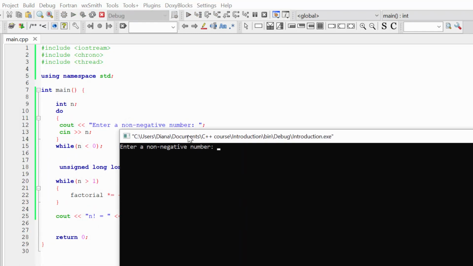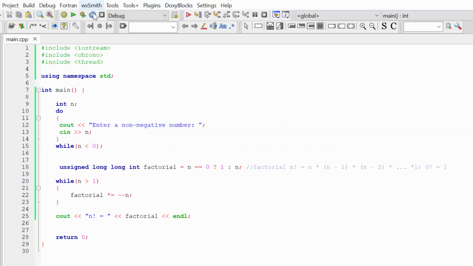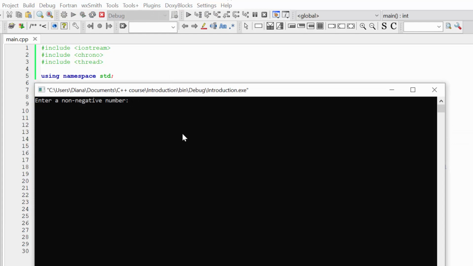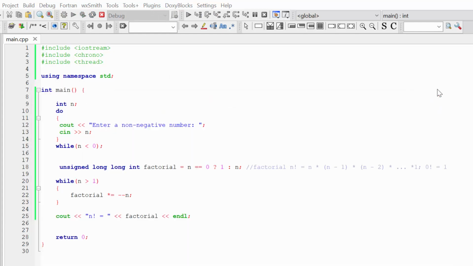Okay, so my program is asking me to enter a non-negative number. Let's once again run several test cases. If I enter 4, you can see I immediately have the result, and factorial is equal to 24. If I enter 0, you can see the result: 0 factorial is 1.